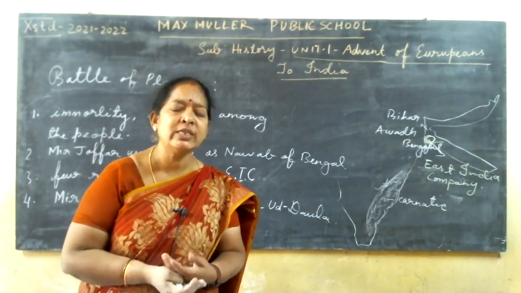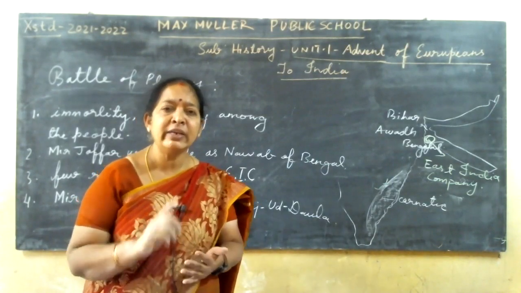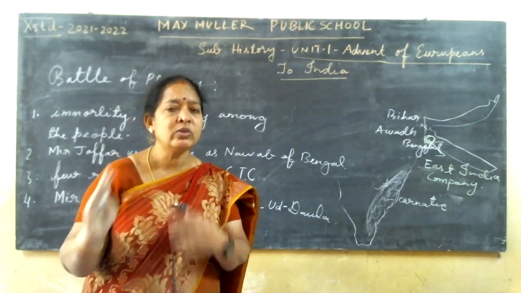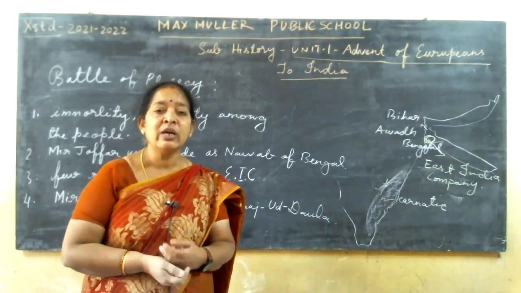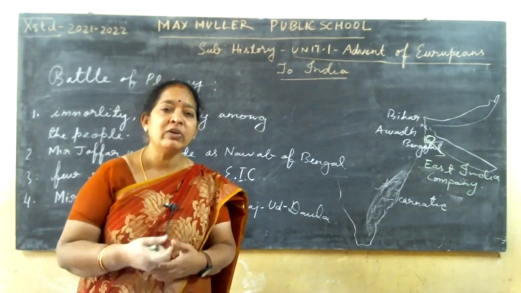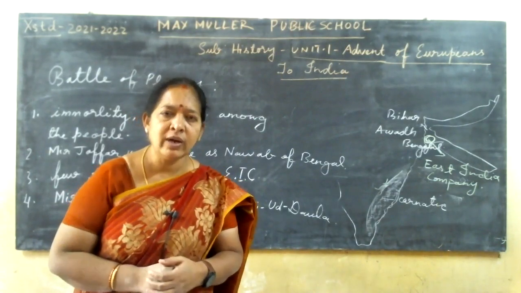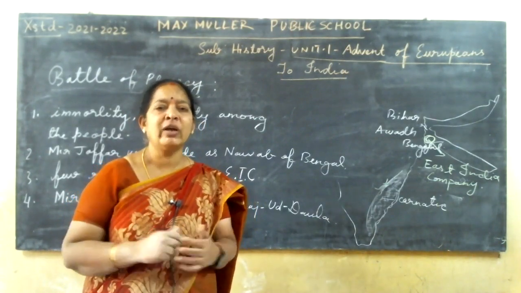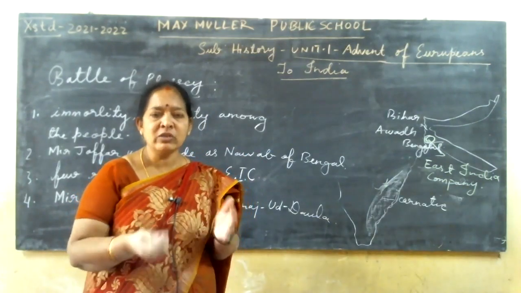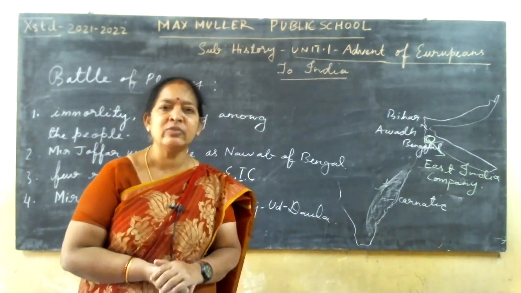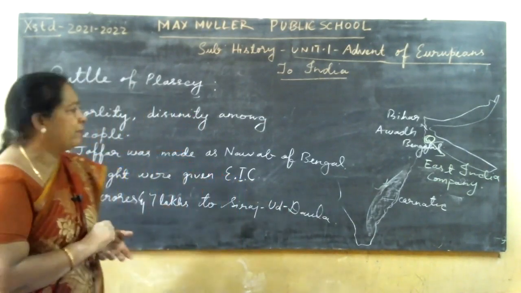Because of these reasons Siraj-ud-Daula's army was defeated, and the results were that special rights were given to the East India Company for trading. Then Mir Jafar paid 17 crore 7 lakh as war compensation, and Mir Jafar was made the Nawab of Bengal after Siraj-ud-Daula. Mainly, immorality and disunity started among the people.